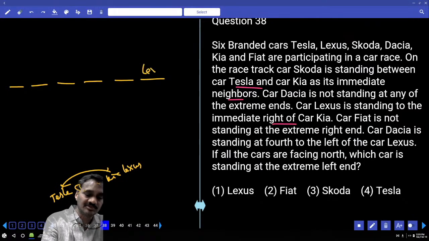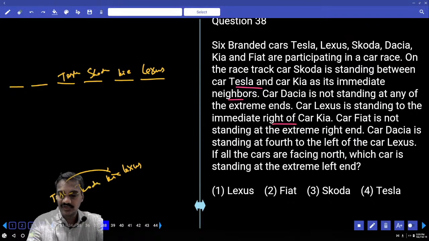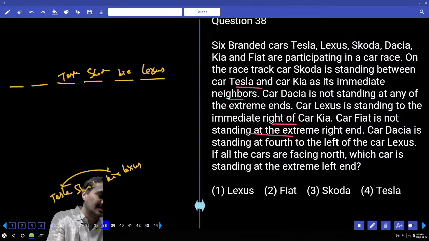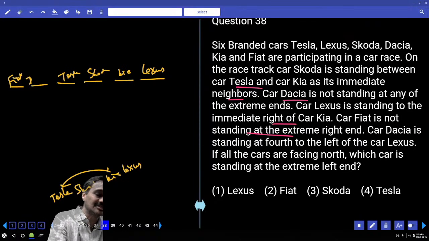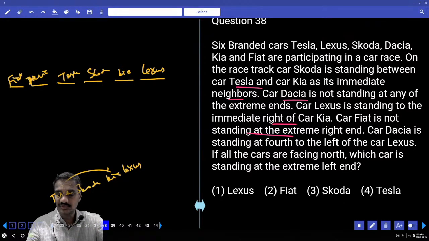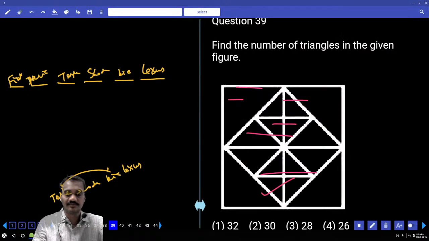So Lexus must be here, and Kia is here. Next one, Skoda is here, and next to Skoda this is Tesla, isn't it? And if Tesla is here, then Fiat is not standing at the extreme right end. Hence Fiat must be at the left extreme. And one more car, Dacia is not at any one of the extremes, so Dacia is here. Which car is standing at the extreme left-hand end? That is Fiat, the choice for question number 38.